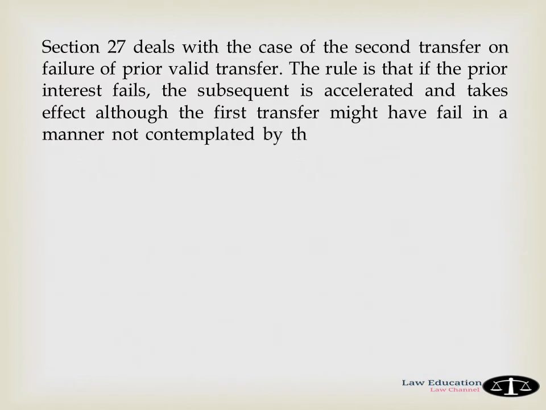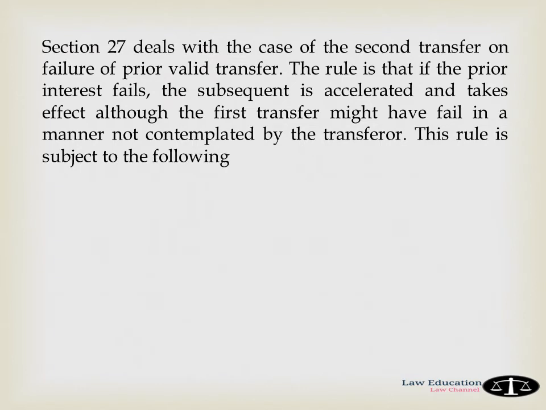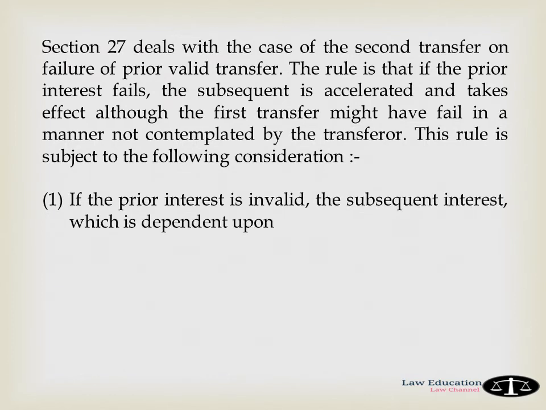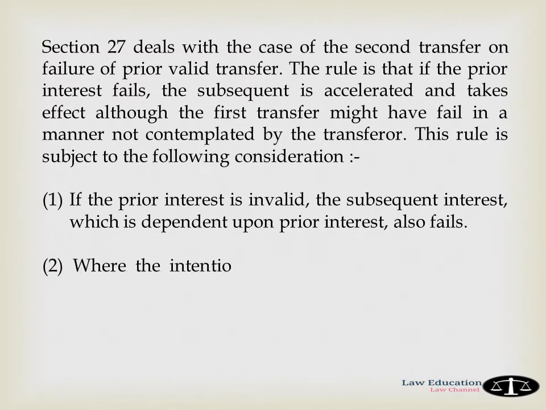Number 1. If the prior interest is invalid, the subsequent interest, which is dependent upon the prior interest, also fails. Number 2. Where the intention of the transferor was that the second transfer would take effect if the prior disposition fails in a particular manner, the second disposition would not materialize unless the prior disposition fails in that way.